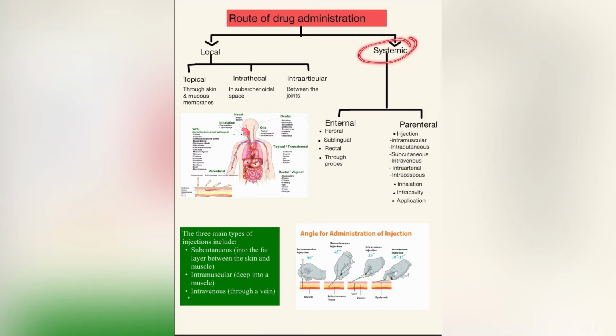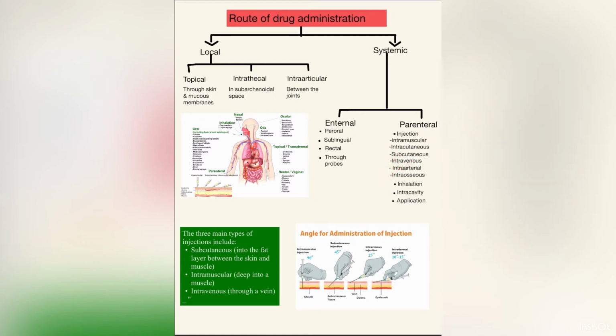What is systemic? Systemic is divided into internal and parenteral. What is internal? Internal mostly occurs by the peroral, sublingual way, through the tongue, and rectal and through the probes. And what is parenteral? Parenteral mostly occurs by injection, inhalation, intracavity and application. Injection is mainly from different parts, like intramuscular, intracutaneous, subcutaneous, intravenous, intraarterial and intraosseous.